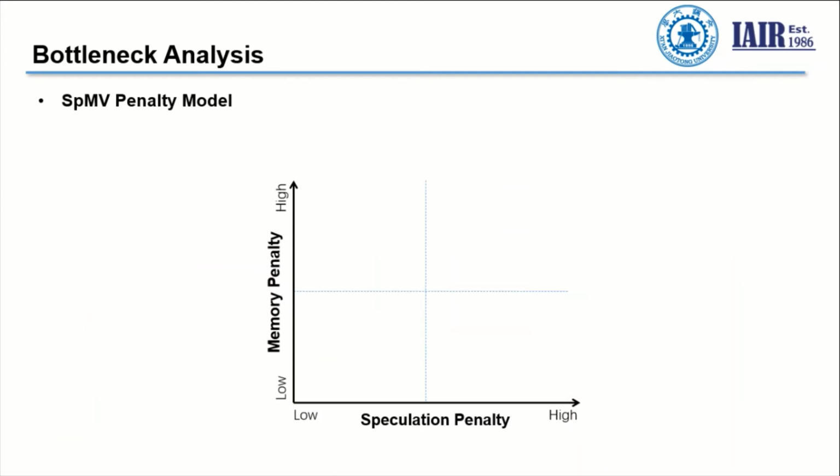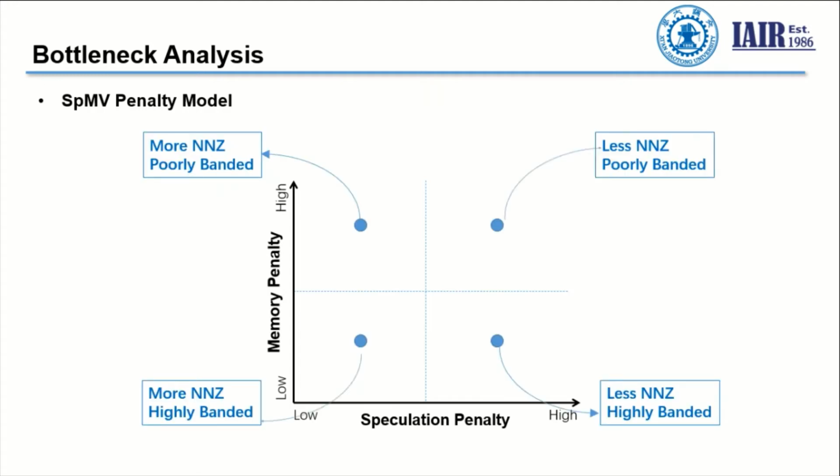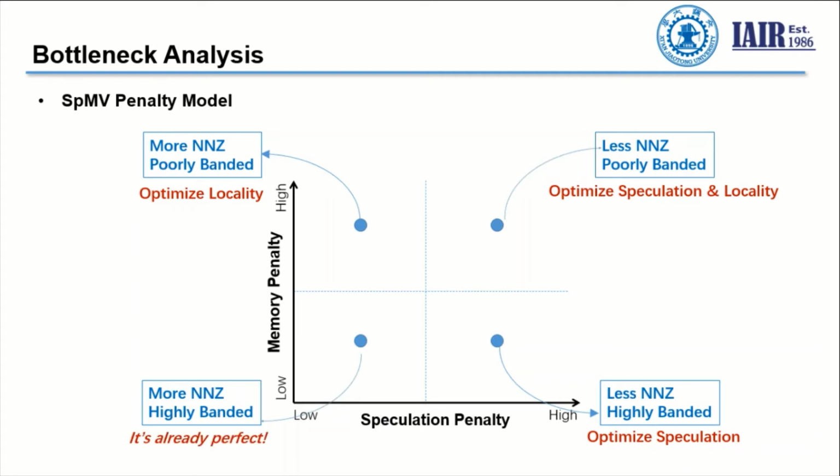Based on the above analysis, we can give the penalty model where we measure the level of memory and speculation penalties according to the structure of the matrix. We assume that matrices with fewer non-zero rows tend to have a higher speculation penalty, and a poorly banded matrix tends to have a higher memory penalty. So then we can assign different optimization goals to different kinds of matrix structures.